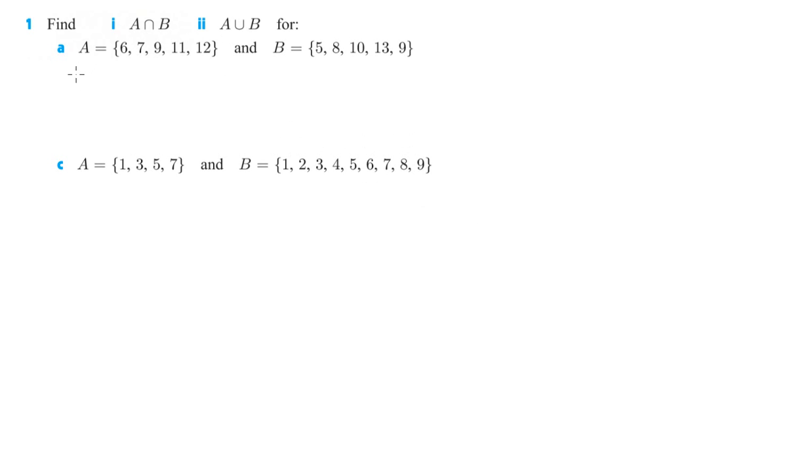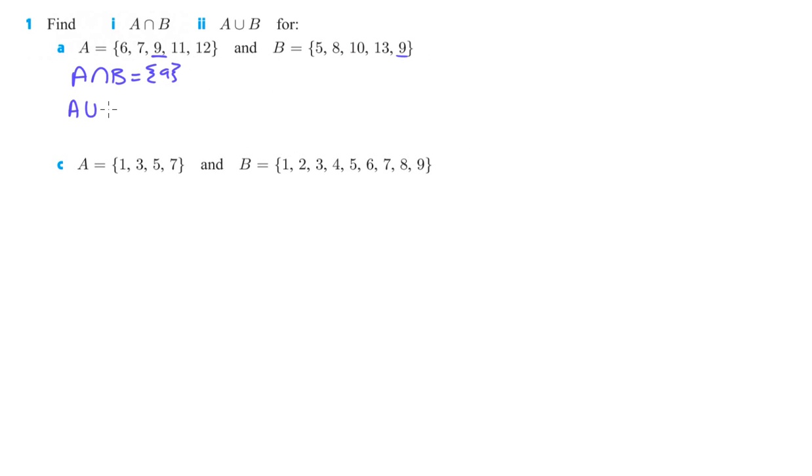So A intersect B is what they have in common. So let's see, only 1 6. This one doesn't have a 7. It does have a 9. Does not have an 11, it doesn't have a 12. So the only one that they have in common is just 9.